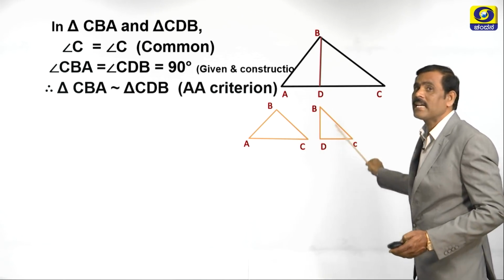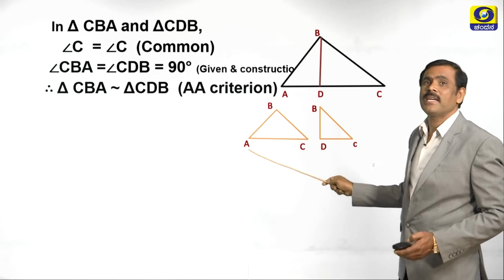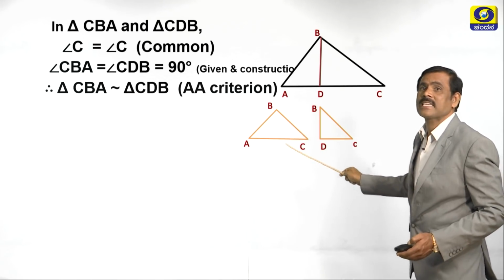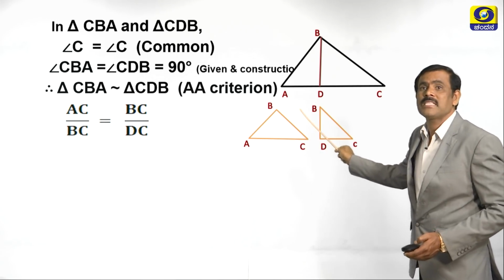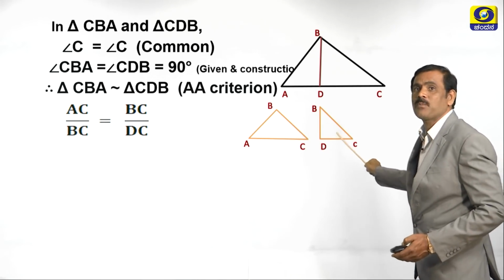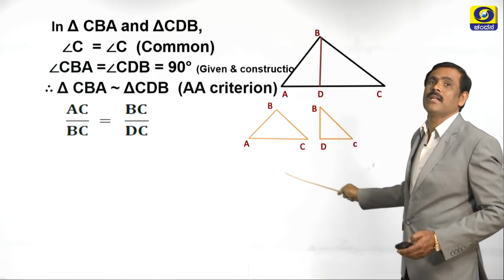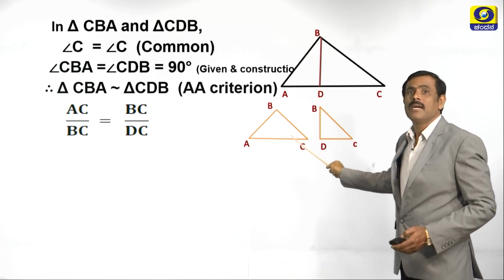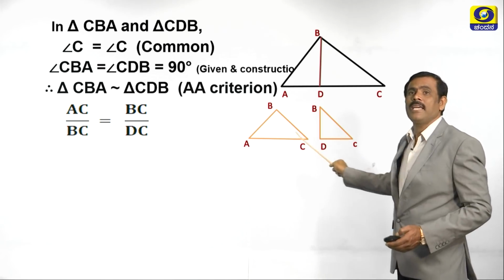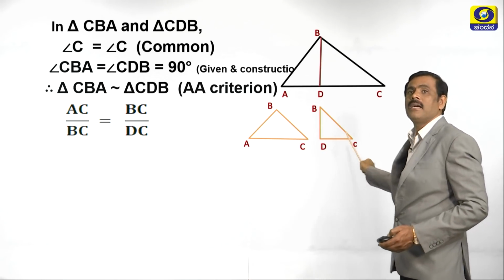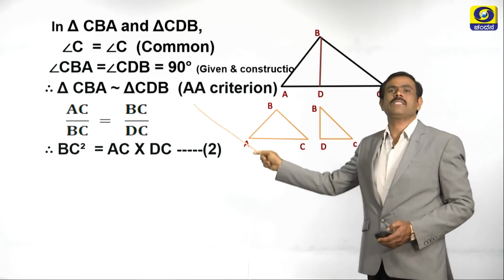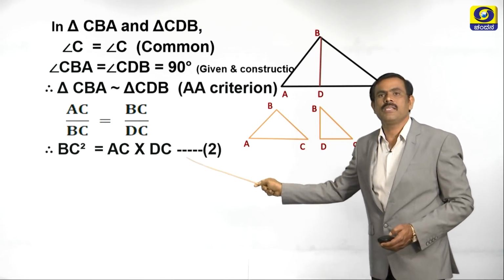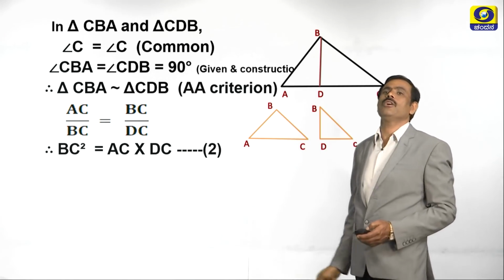If the two triangles are similar, which are the corresponding sides here? AC is corresponding to BC and BC of this triangle is corresponding to DC of this triangle. So, therefore, we can write AC by BC is equal to BC by DC. On cross multiplication, BC into BC, BC square is equal to AC into DC.